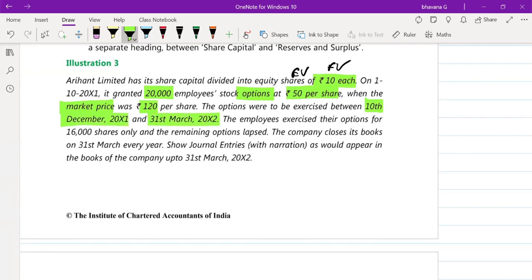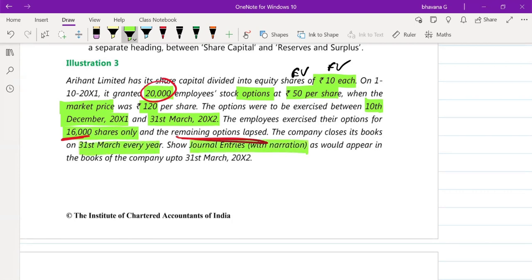So what is this case? Answer me and read the remaining question. The employees exercised their options for 16,000 shares only. So out of 20,000, only 16,000 they have used and the remaining options have lapsed. Okay, and the company closes its books on 31st March every year. They have told you to show journal entries with narration.